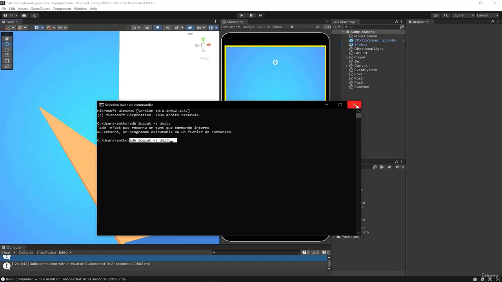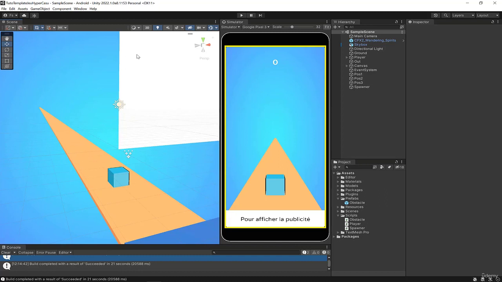Or you do just like me, you use them directly in Unity. Okay, now I'm going to show you what it looks like on my phone, and then we'll meet back here in 30 seconds.